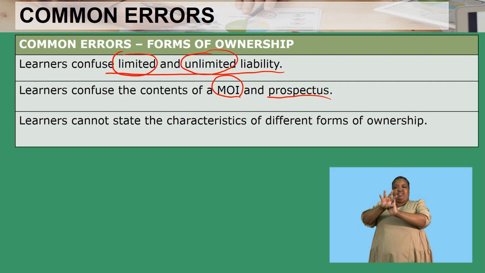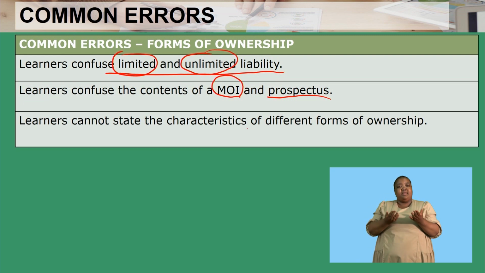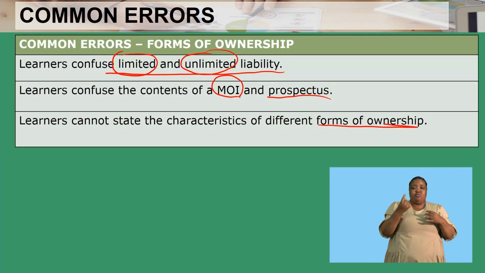Then lastly, it is possible that you might have a problem with stating the characteristics of different forms of ownership. Now, what I can say to you, grade 11s, is that in order for you to be able to know the characteristics, you must first familiarize yourself with the different forms of ownership. So you must study well and know what each form of ownership is about. Then it will be very easy for you to identify these forms of ownership in the given scenarios.